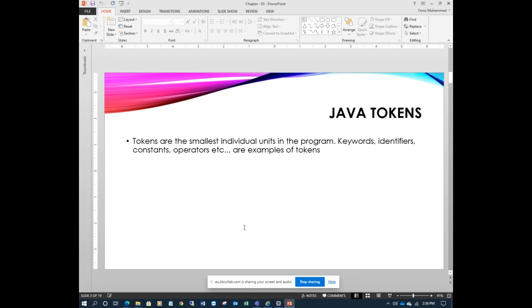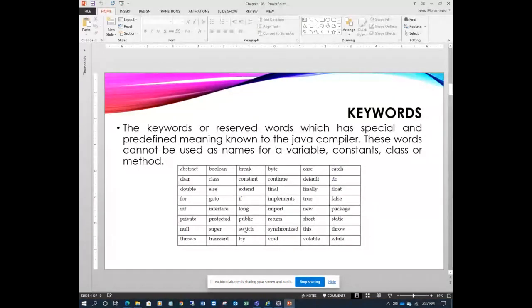They are the individual small parts of the program which have some meaning: keywords, identifiers, constants, numbers, symbols, and operators, like symbols for addition, subtraction, less than, greater than, whatever you see on the keyboard. These are examples of tokens. So let's see the different types of tokens.